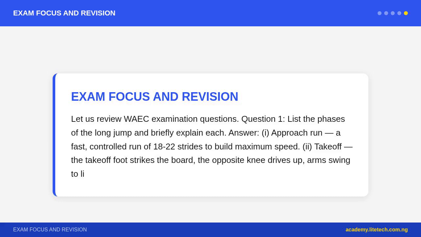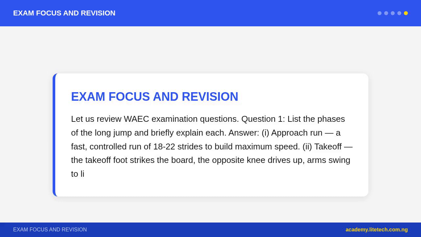Question 3. What is the triple jump sequence? Answer. The triple jump consists of 3 phases: hop, taking off from one foot and landing on the same foot. Step, taking off from that foot and landing on the opposite foot. Jump, taking off from the opposite foot, flying through the air, and landing in the pit with both feet.